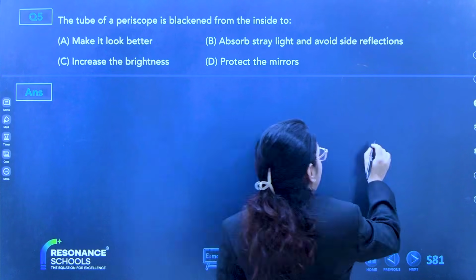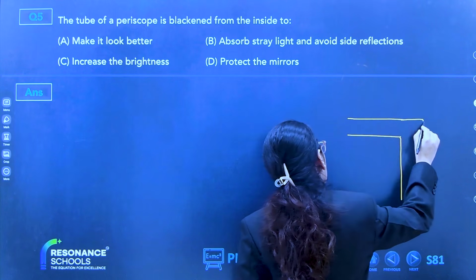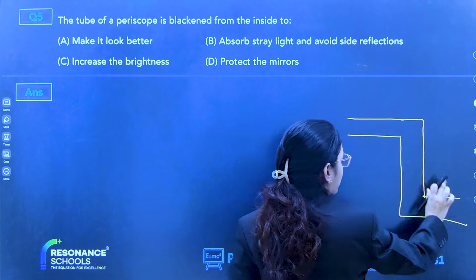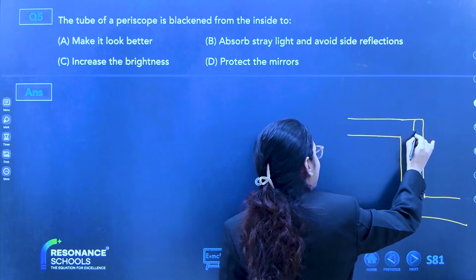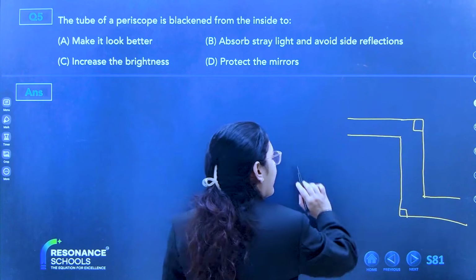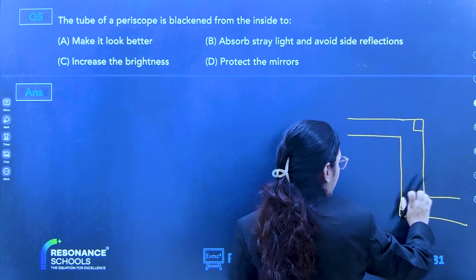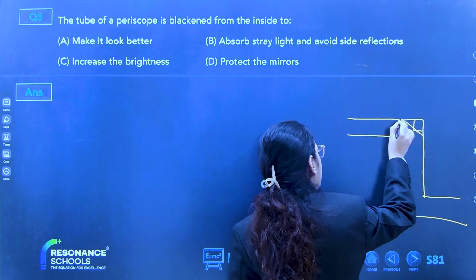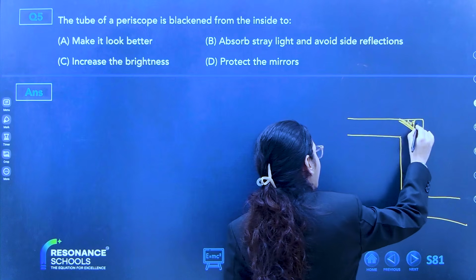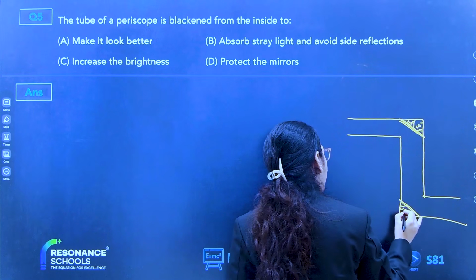Okay? In periscope we have three tubes. Tube 1, tube 2, tube 3, placed at 90 degree each. Completely blackened from inside. Completely black. One mirror is here at 45 degrees, and one mirror just opposite to this at 45 degrees.